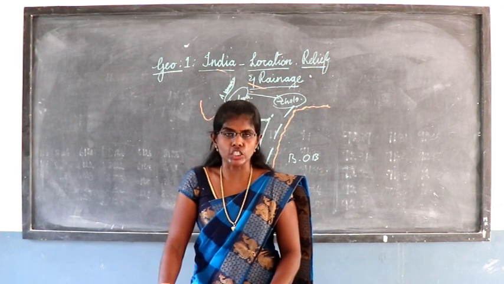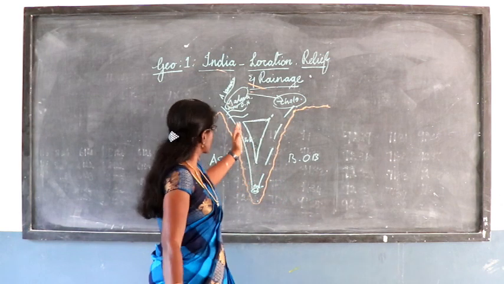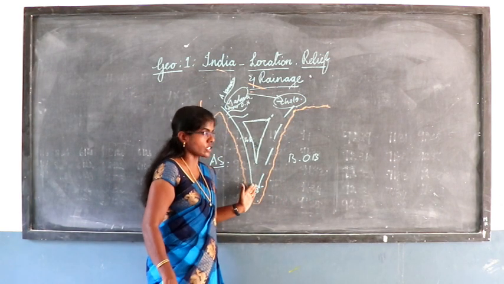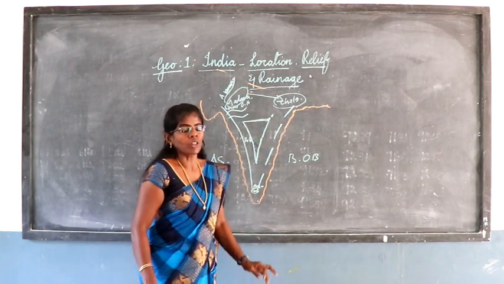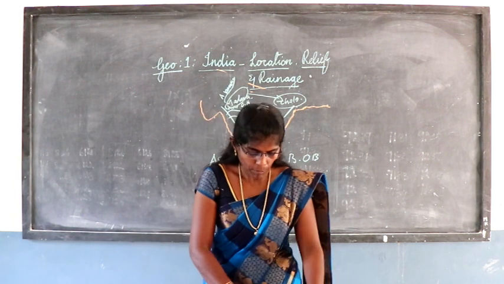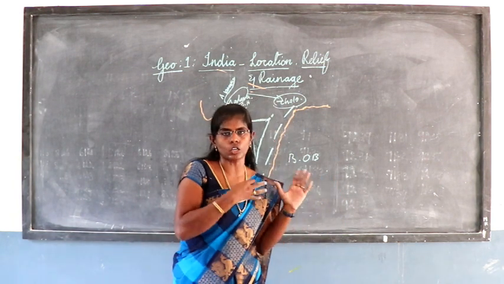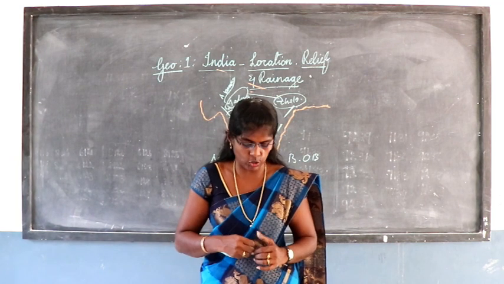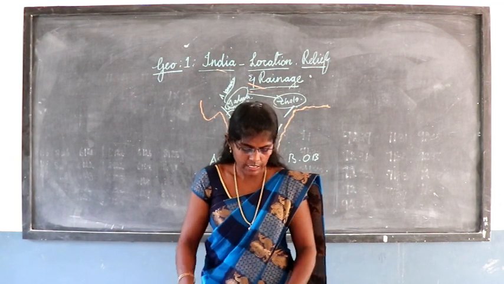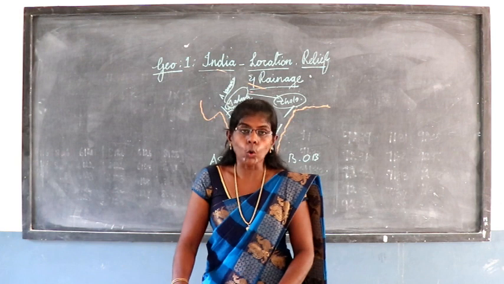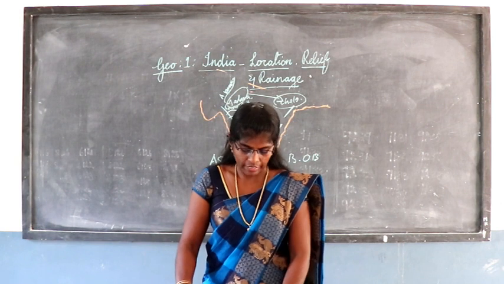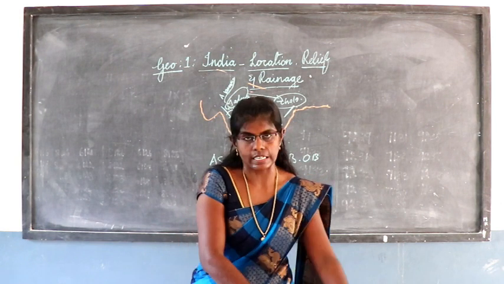It is not continuous one. Already I have mentioned. So Western Ghats is a continuous range of mountain. The Eastern Ghats is a non-continuous range of mountain. So why is it showing as a discontinuous range of mountain? Because the rivers Mahanadi, Godavari, Krishna, Pennar and Kaveri intersected.